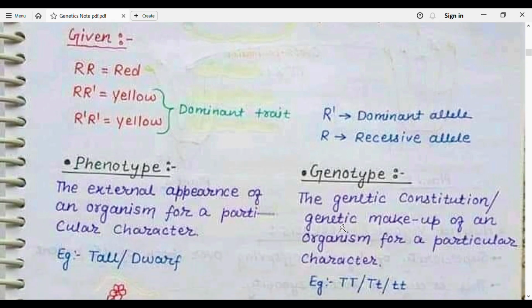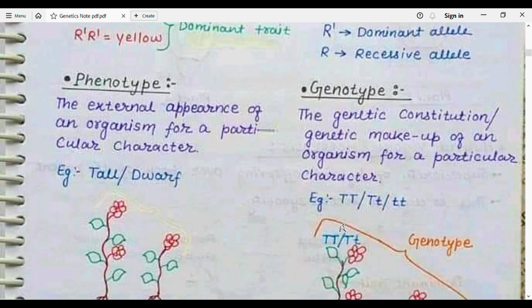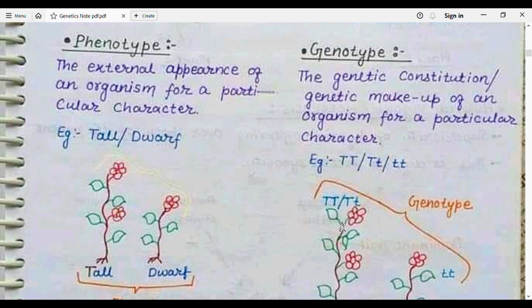Then what is phenotype and genotype? Phenotype means the physical appearance of an organism for a particular character. For example, in the pea plant you can see tall and dwarf, which can be easily seen with our naked eyes.